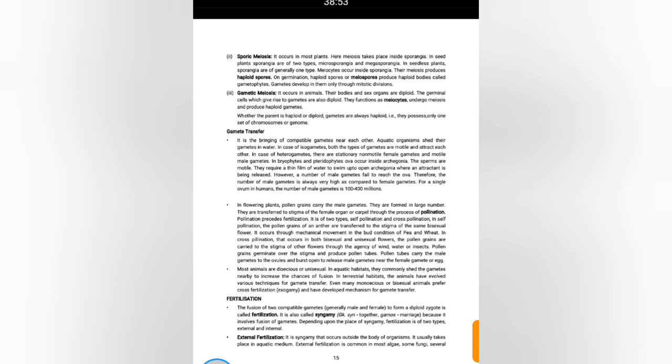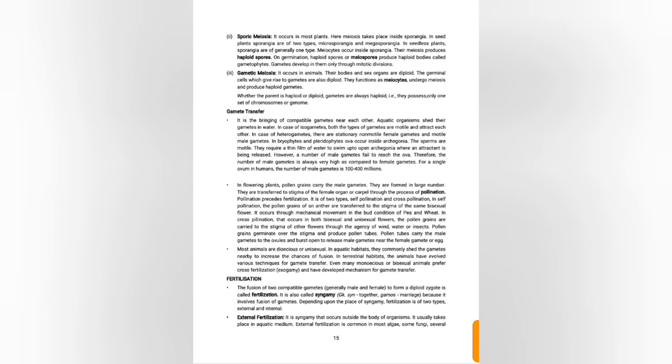Cell division here means meiosis occurs, which is the reductional division. Next is gamete transfer. Gamete transfer means bringing gametes nearer to each other. Next is fertilization. In plants, pollination occurs through transfer of pollen from the male part to the female part stigma. This process is called pollination in plants.